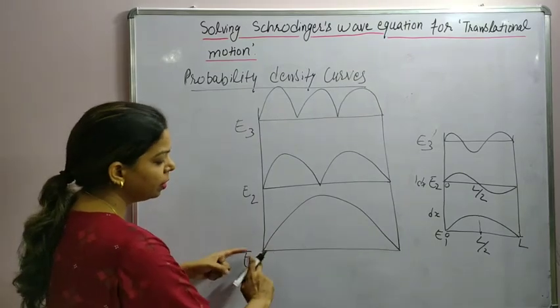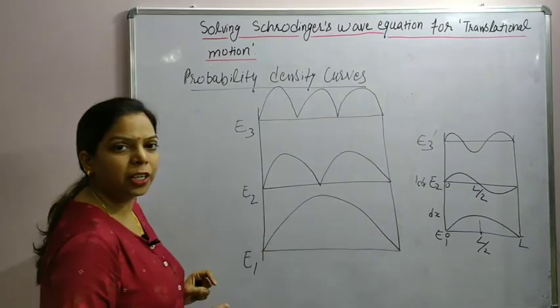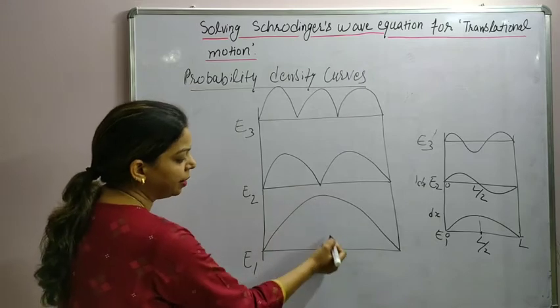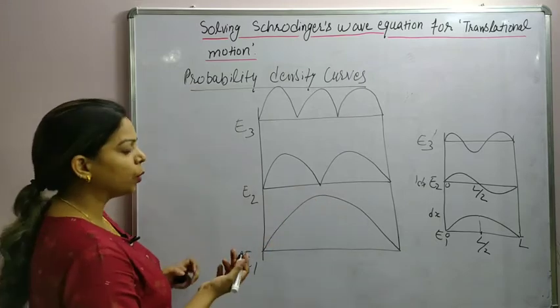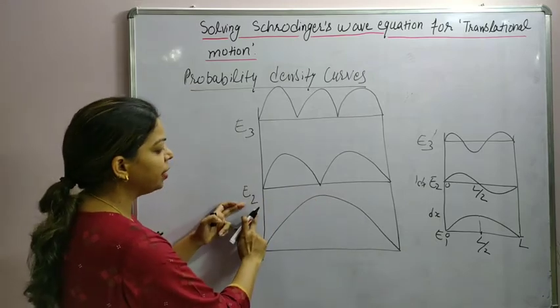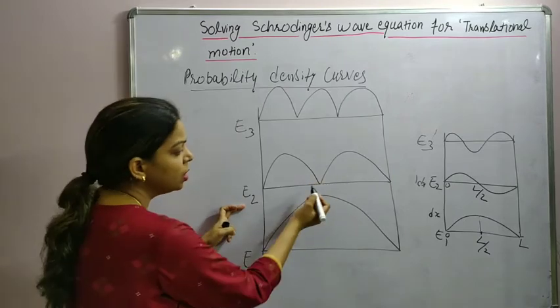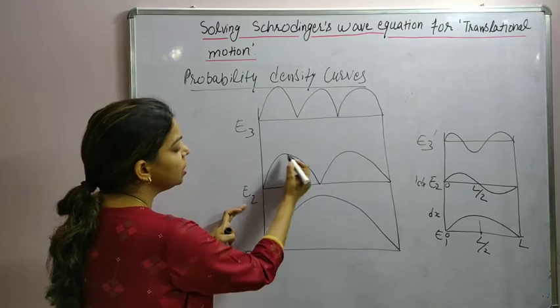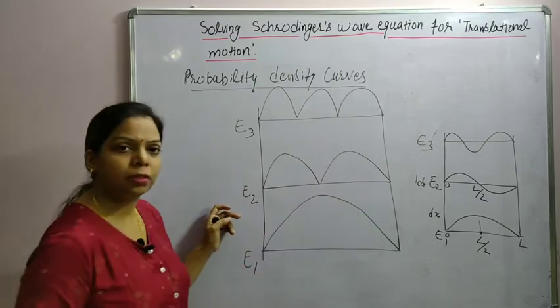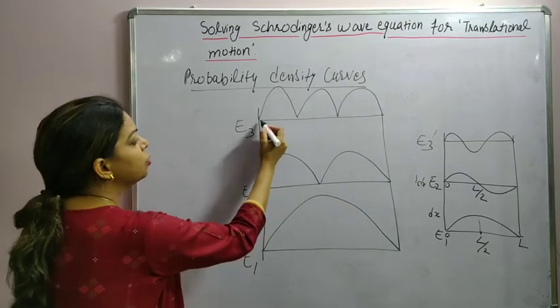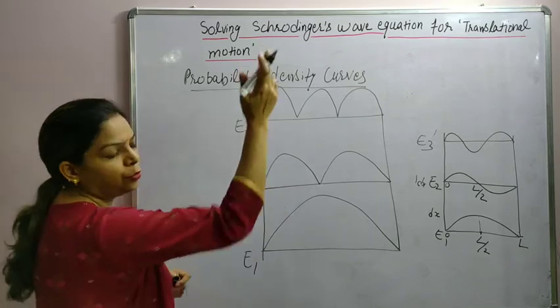No nodal plane, the probability is there everywhere, but at the center it is maximum, as we have already calculated. Similarly, for the second energy level, at the center there has to be one node and the probability is 0. So this kind of curves come for the probability density for E3 and E4 also.